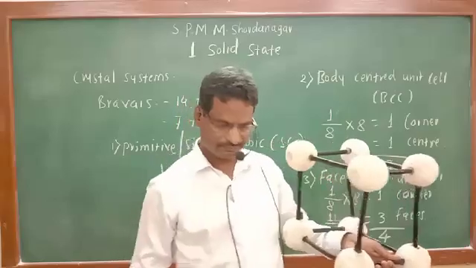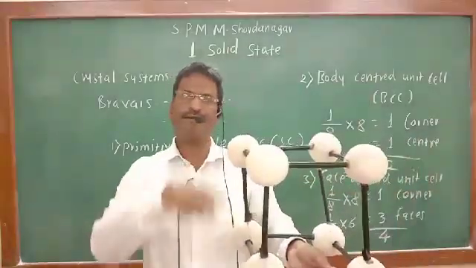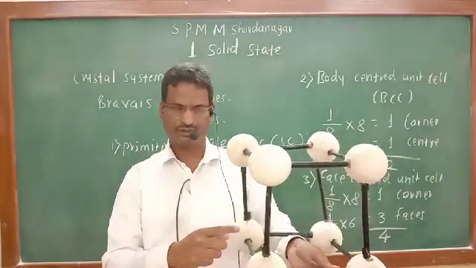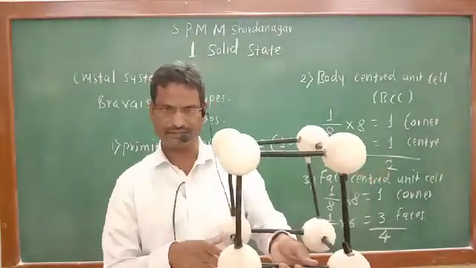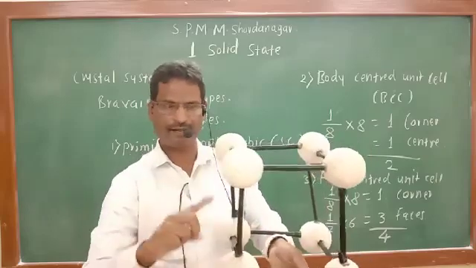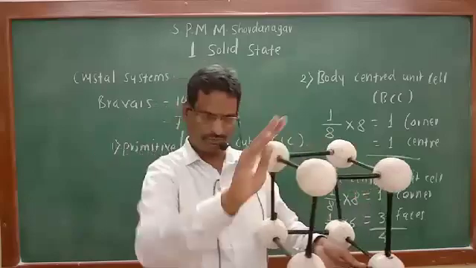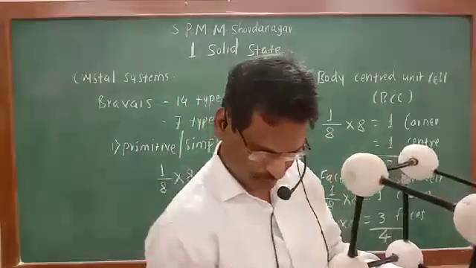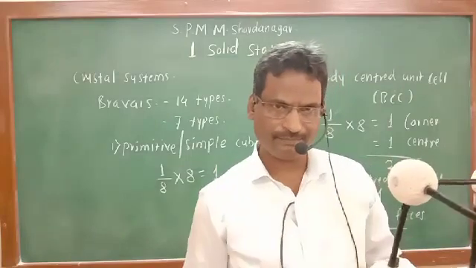In the second, orthorhombic, one of the edges is elongated. See, this length and this length are the same, but this one is more. This is increased, so that will become orthorhombic. In trigonal, one more is there at the center.